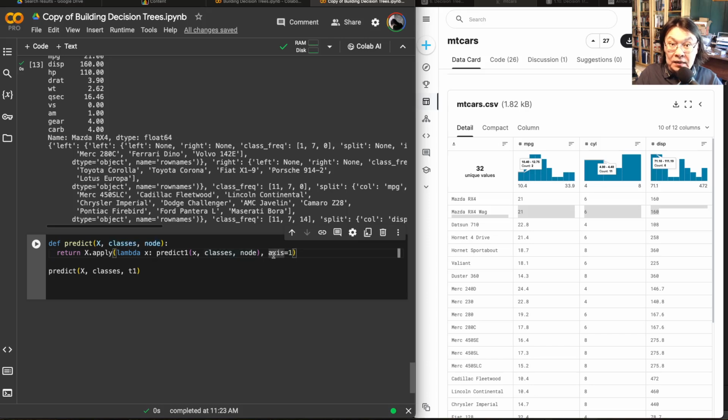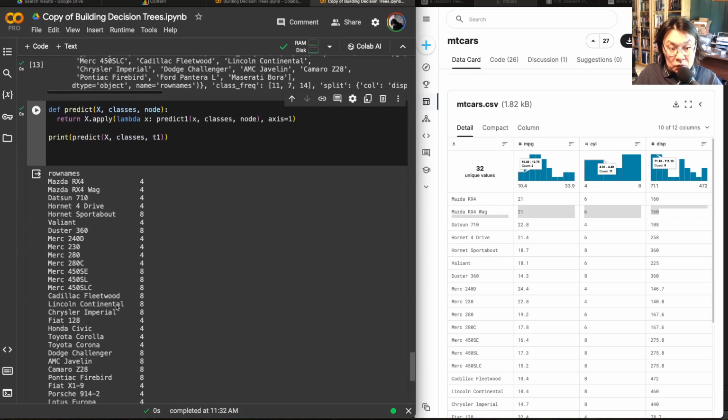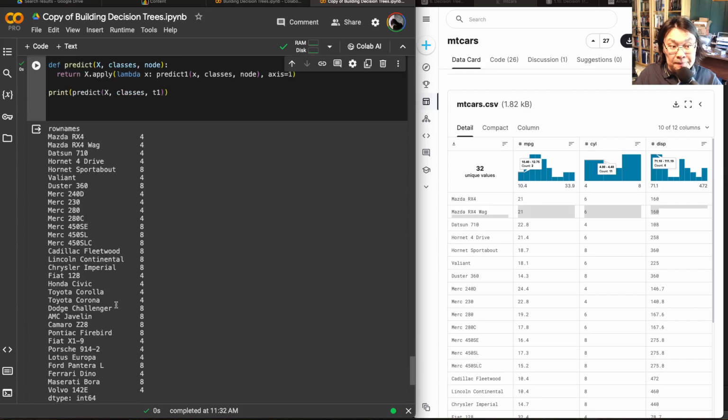And axis 1, it tells you it takes lines, right? So I'll do that, and then now I can predict the whole thing, right? So why don't we predict for the entire x now? It seems like this should work. I think this will work, right? So we can then print it. Let's see. Right, so it made predictions for the entire dataset, you see.